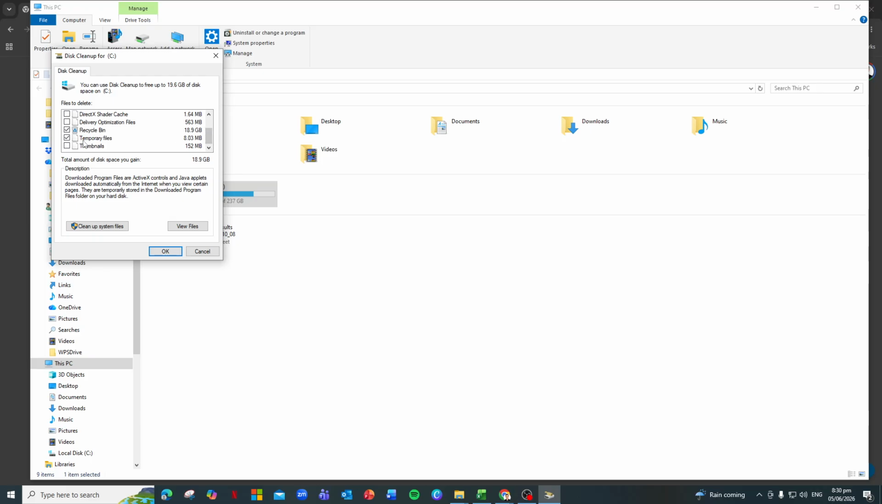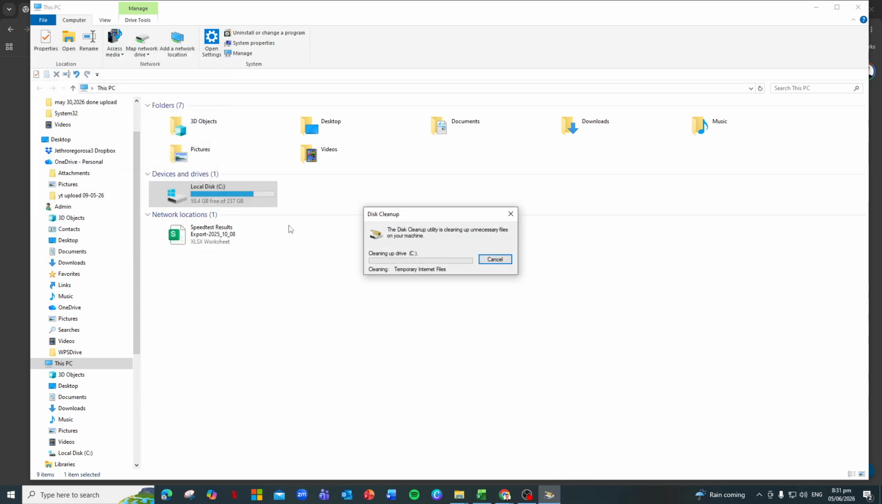Take a moment to read each description as you hover over the options, and then check the boxes you're comfortable removing. For most people, it's safe to select all of them. When you're ready, click OK, then confirm that you want to delete these files. This may take a few minutes, especially if you've never done it before.